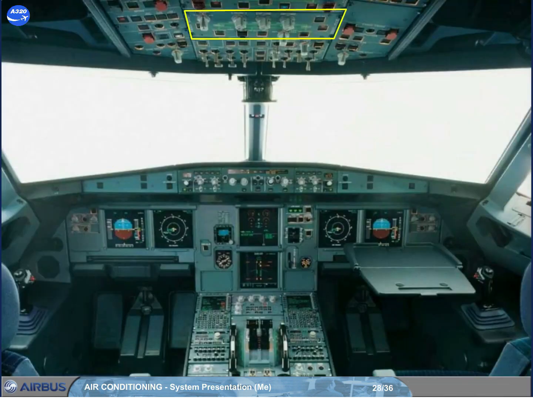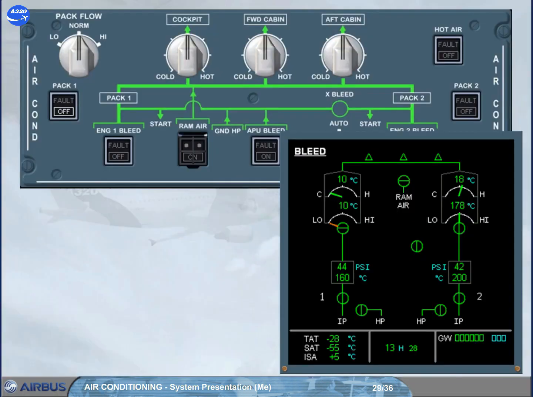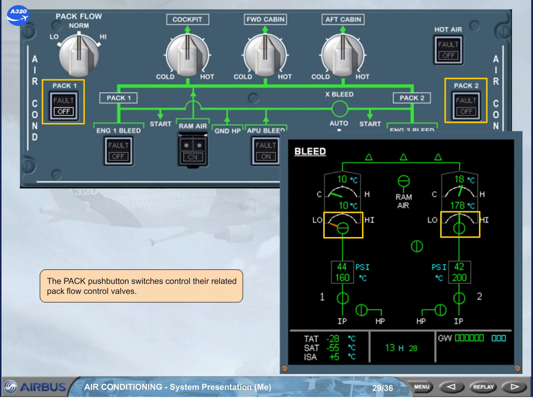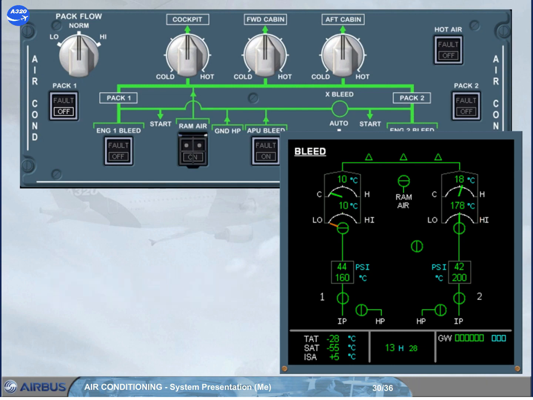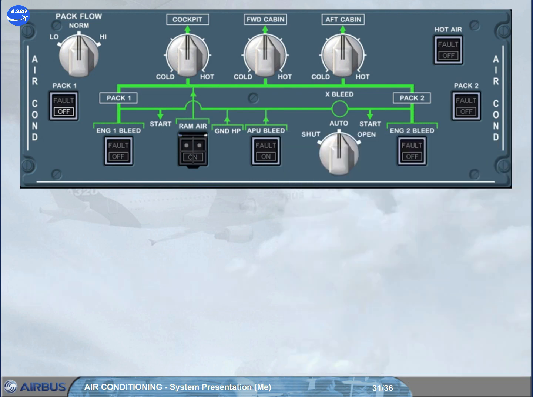On the overhead panel, the air conditioning panel allows the pilots to control the air conditioning system. Let's look at this control in detail. The pack push-button switches control the related pack flow control valves. In this example, Pack 1 push-button switch is selected off, the related valve is closed. Pack 2 push-button switch is selected on, the related valve is open. The pack flow selector is used to select the needed pack flow.